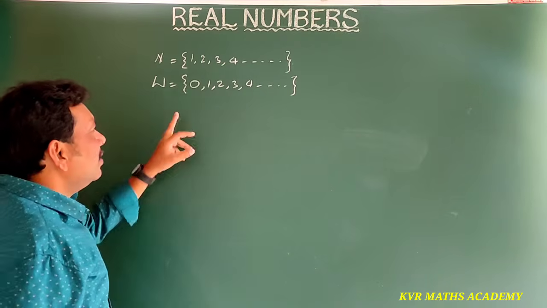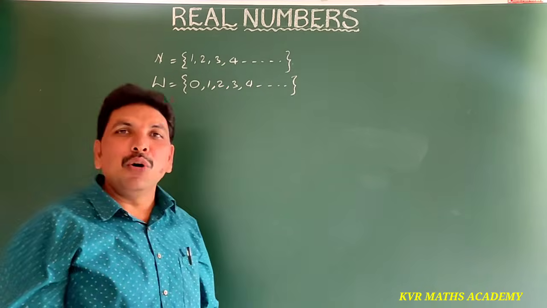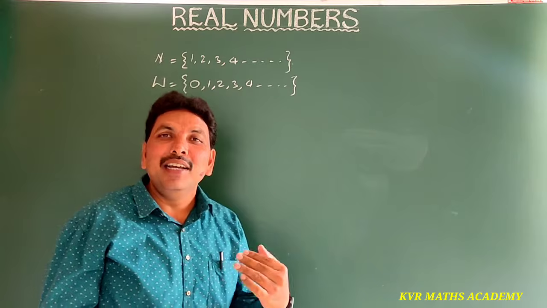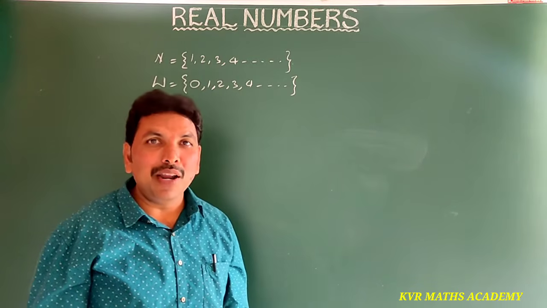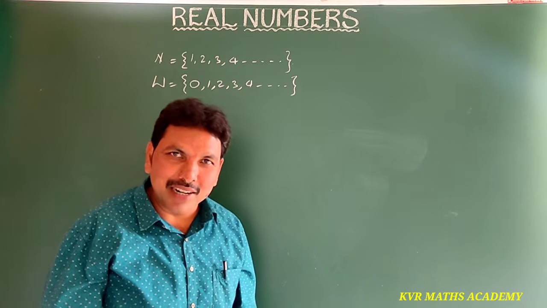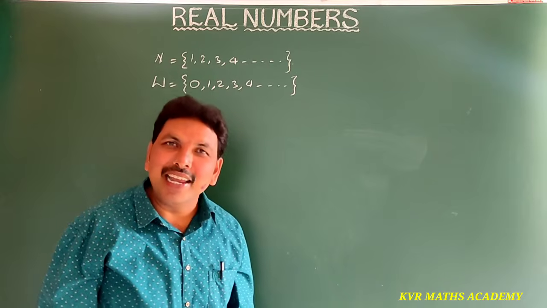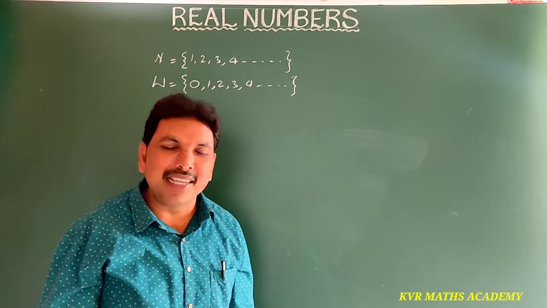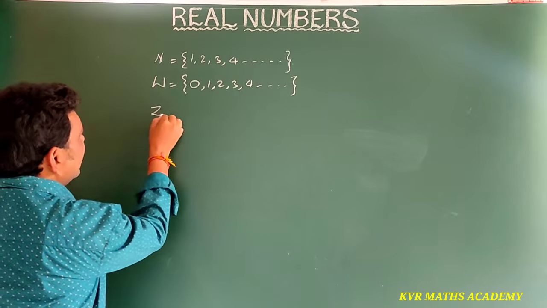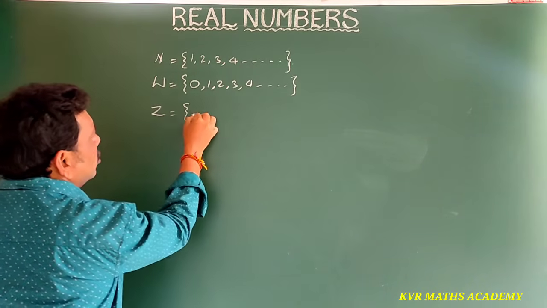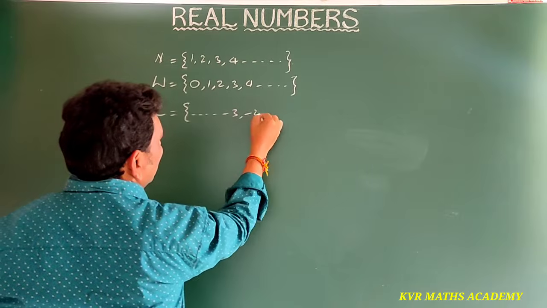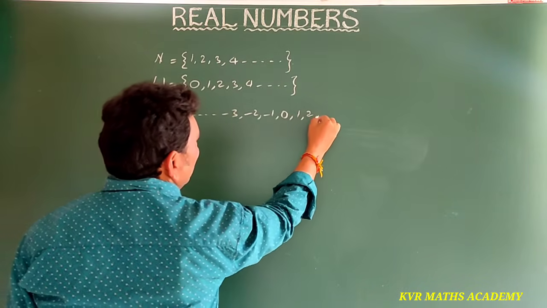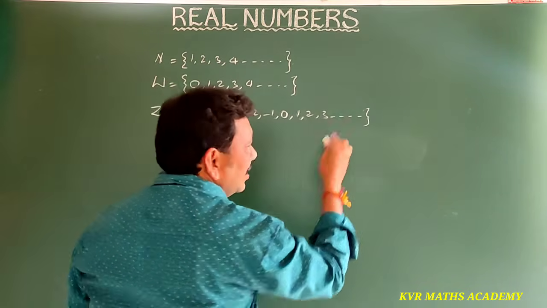Next, the whole numbers including negative numbers are called integers. Integers are denoted by Z. Z is equal to the set of so on, minus 3, minus 2, minus 1, 0, 1, 2, 3 and so on.